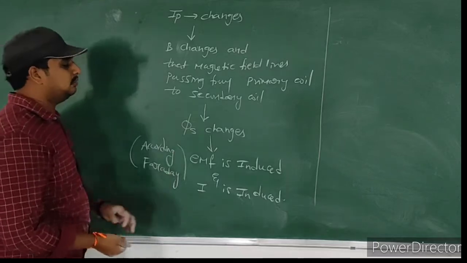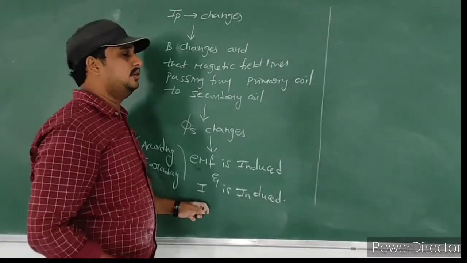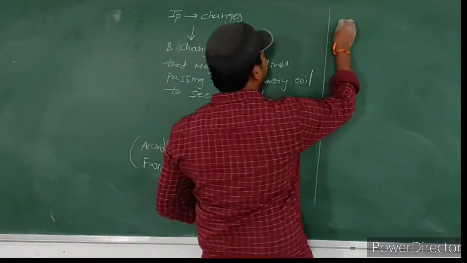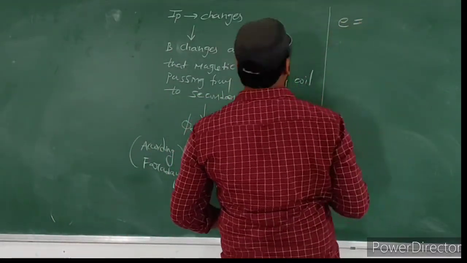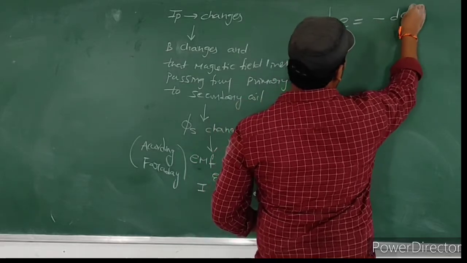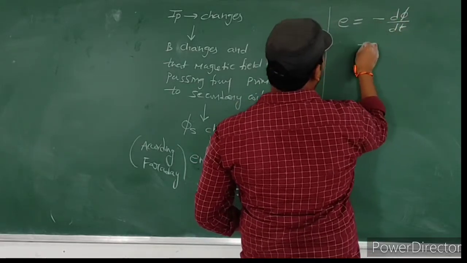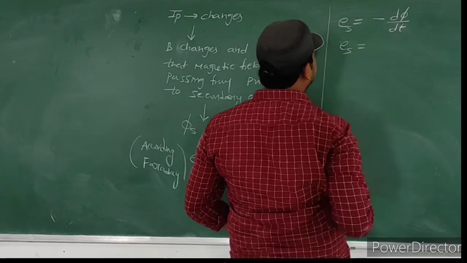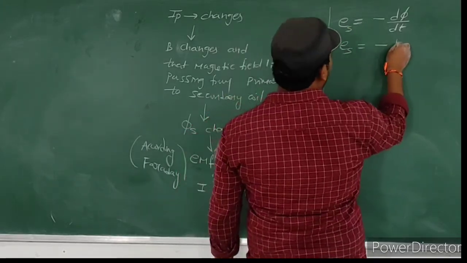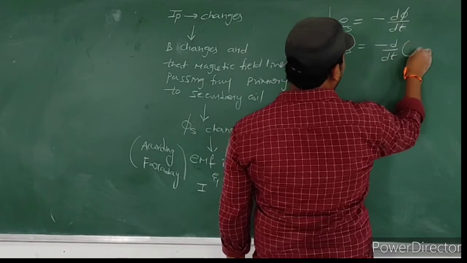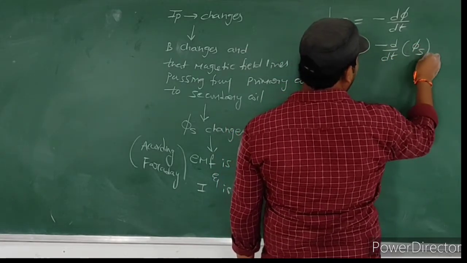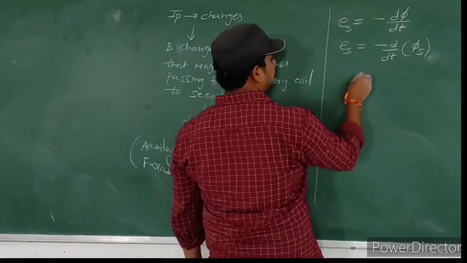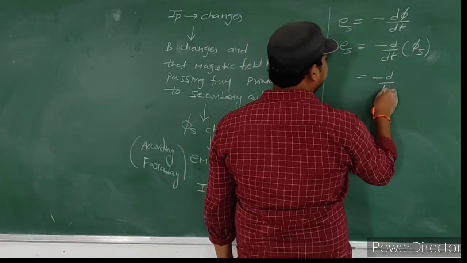Okay, according to Faraday, EMF is induced and electric current is induced. So now, how to find that induced EMF? What is the formula of induced EMF? The induced EMF formula, according to Lenz's law, is minus dφ by dt. That means the induced EMF in the secondary coil, ES, is equal to minus d by dt of φs total. Flux linked with the secondary coil. What is the flux linked with the secondary coil?